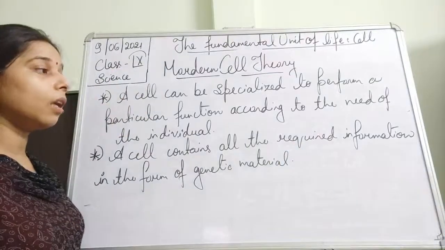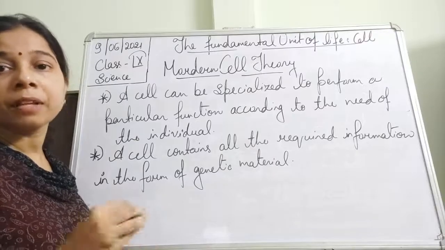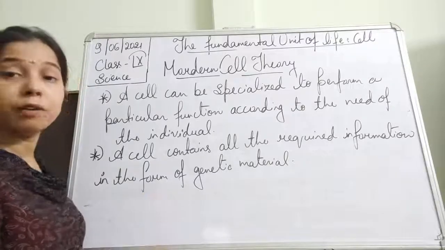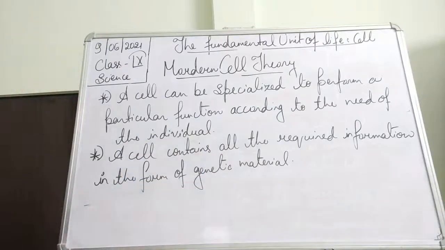Every piece of information is present in the cell in the form of a material which gets passed from one generation to the other.